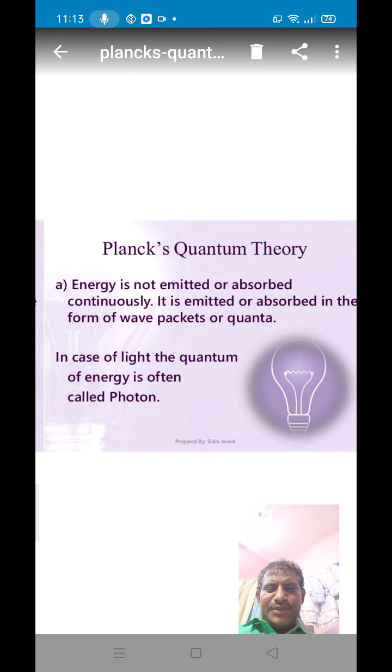The second postulate: in the case of light, the smallest packet of energy is called a photon, but in the general case, the smallest packet of energy is called a quantum or quanta.